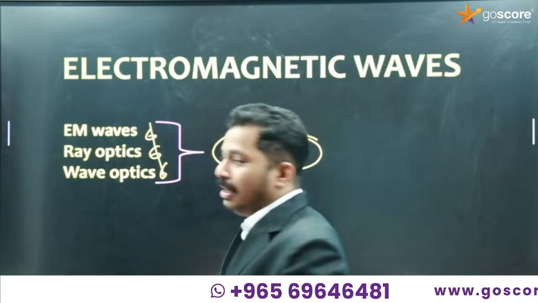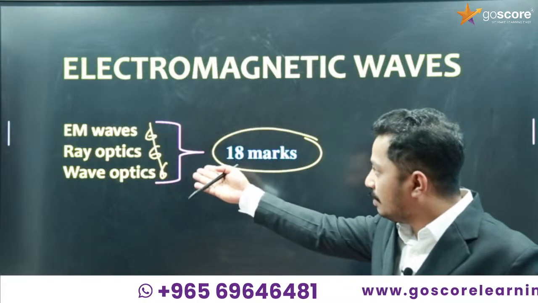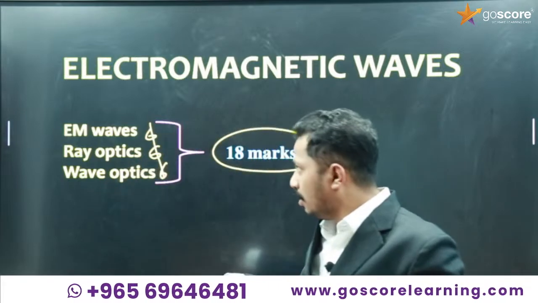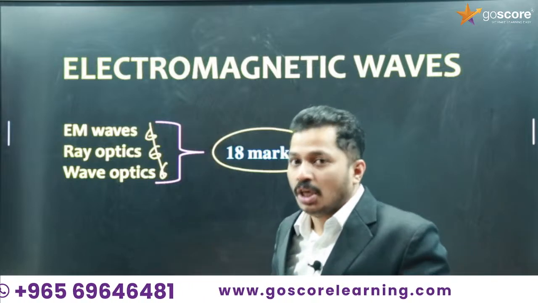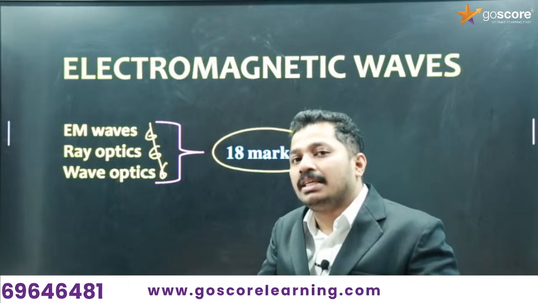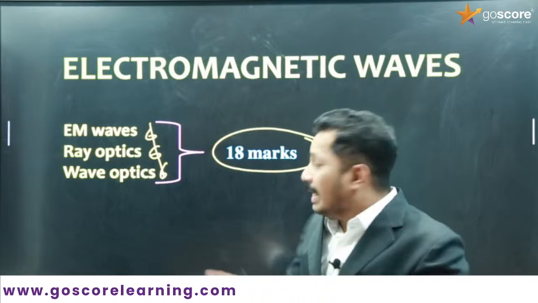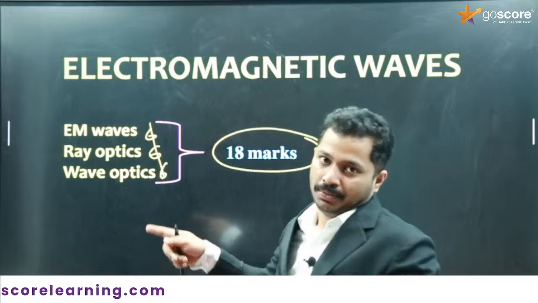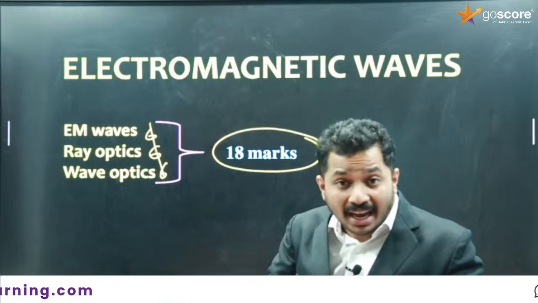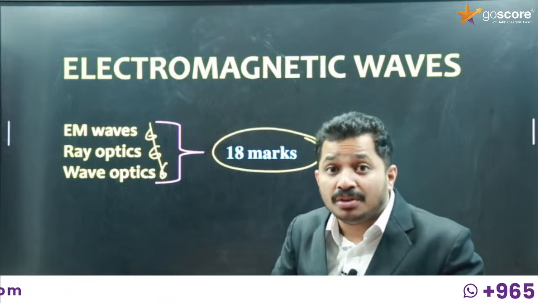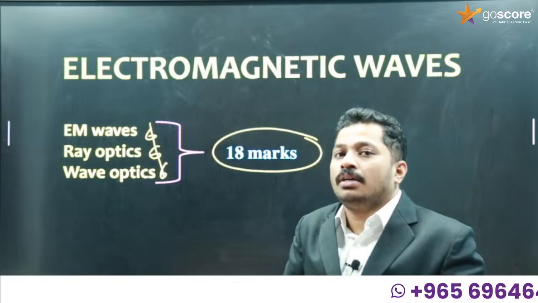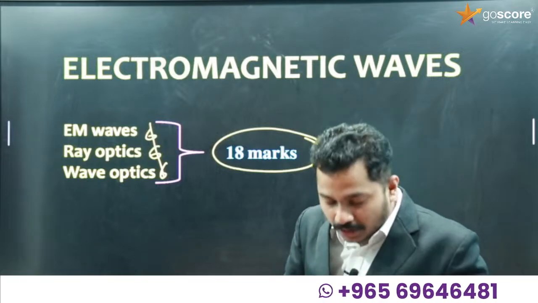This will not happen. Maybe the majority of the questions can be asked from ray optics or wave optics, or the majority can be asked from EM waves. So even though it is a small chapter, there are 18 marks of questions from this group. So it is very important, and we can ensure each mark asked from this chapter,